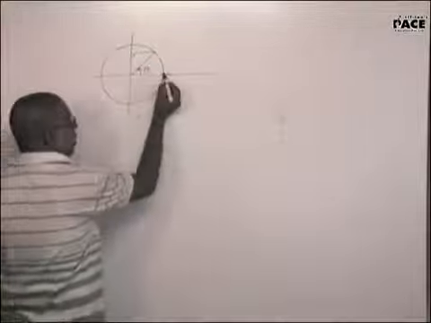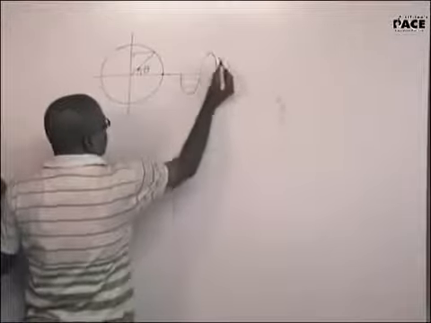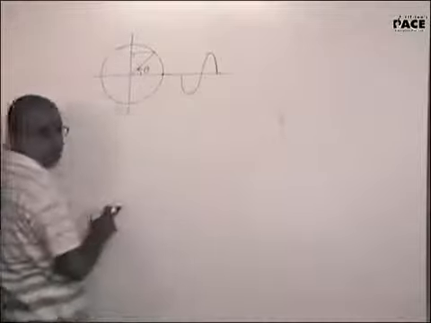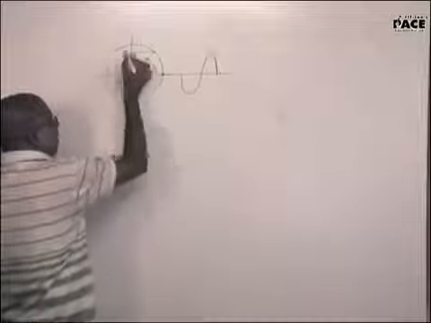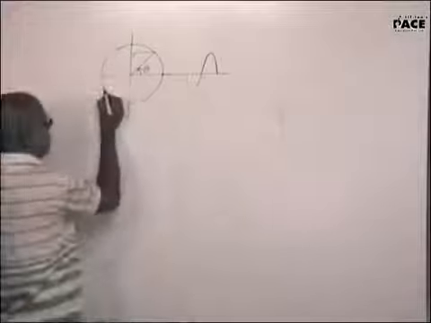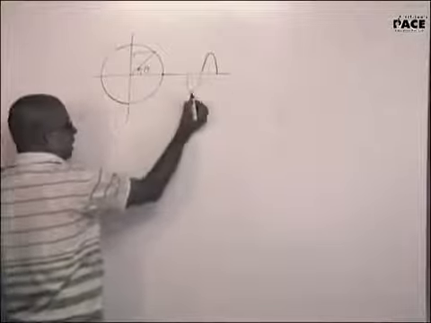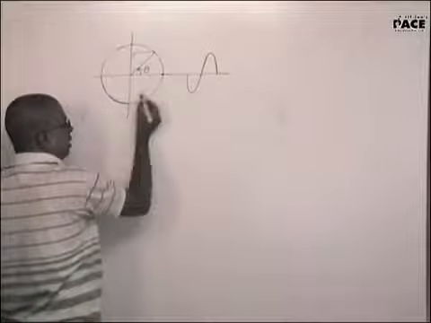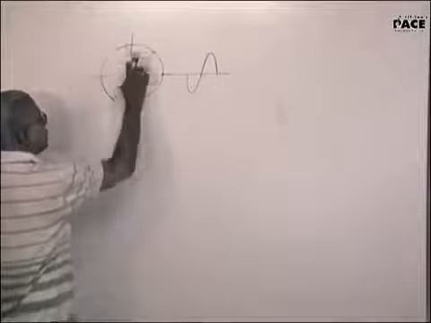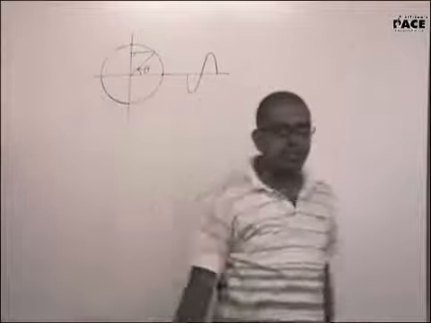How do you see that? Watch out for this. The particle goes from here till here. That means the foot of the perpendicular is coming from here till here. That I am showing it this way. Now the particle is coming from here till here. The foot of the perpendicular comes here. Now the particle comes from here till here. That means the foot of the perpendicular will come from here till here. Now the particle comes from here till here. The foot of the perpendicular goes from here till here. That means it will come back to this particular point. Few textbooks tell us to visualize it this way.